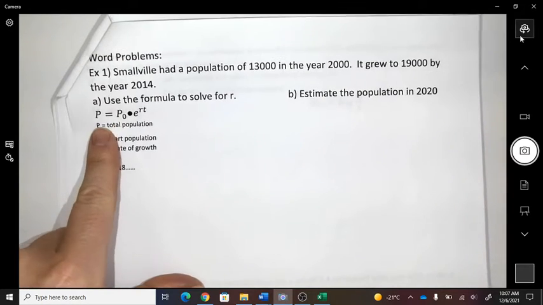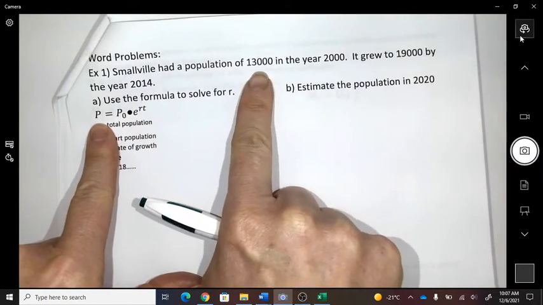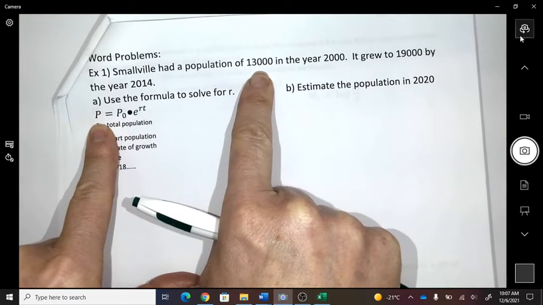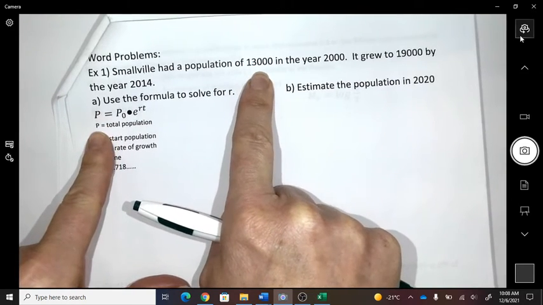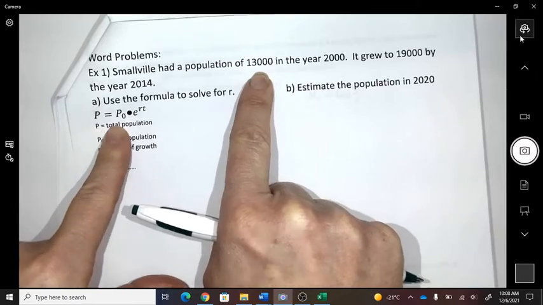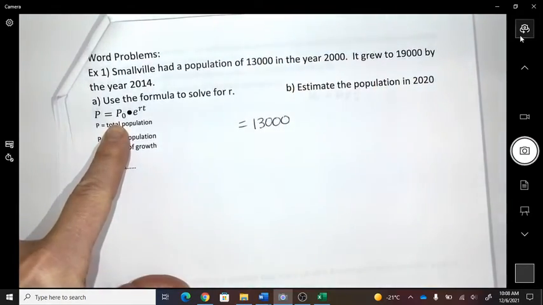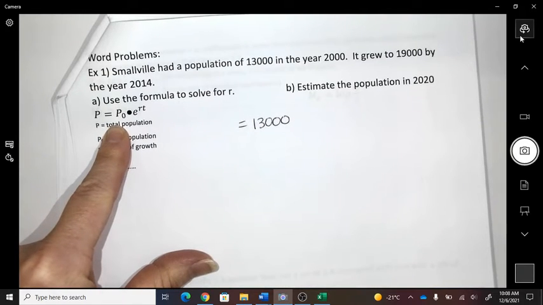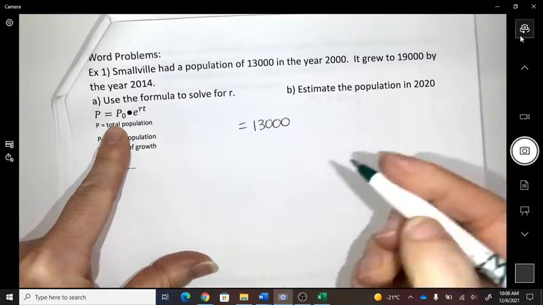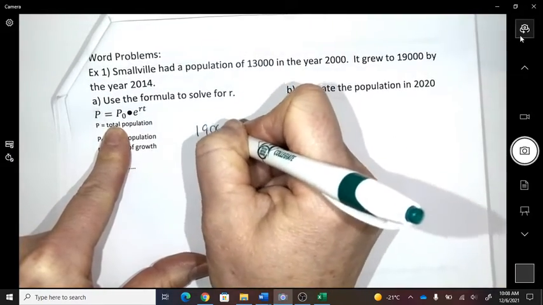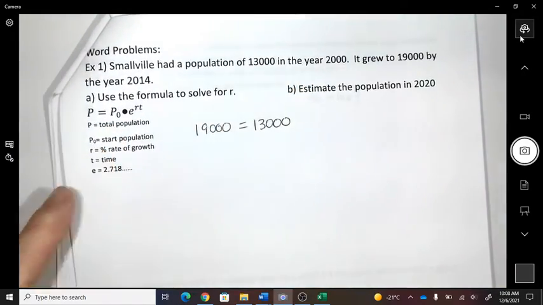Okay, where would I put 13,000? Is it our final population or our starting population? Starting. So I'm going to put 13,000 there for P0. And it grew to 19,000. So now that's going to be my total or final population.